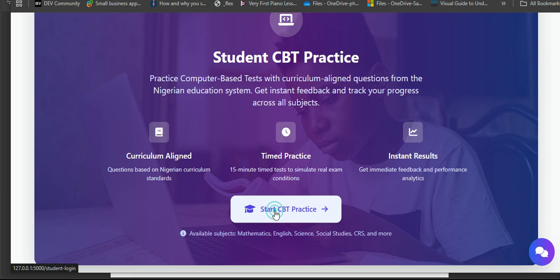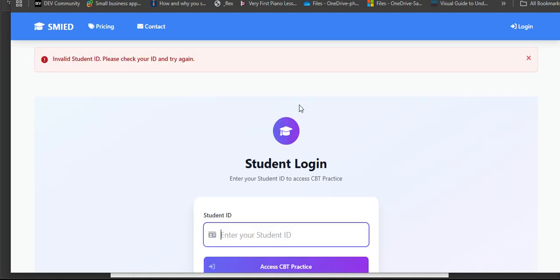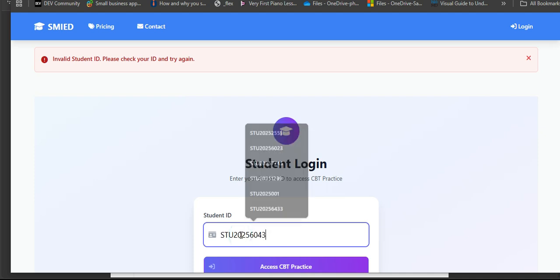If you click on this button, it takes you here: enter your student ID. I can't enter a wrong ID. If I try that, look, invalid student ID. The student must be a registered student.